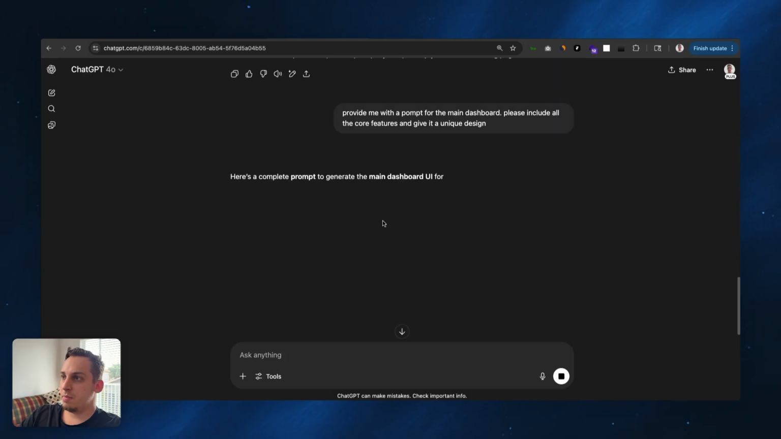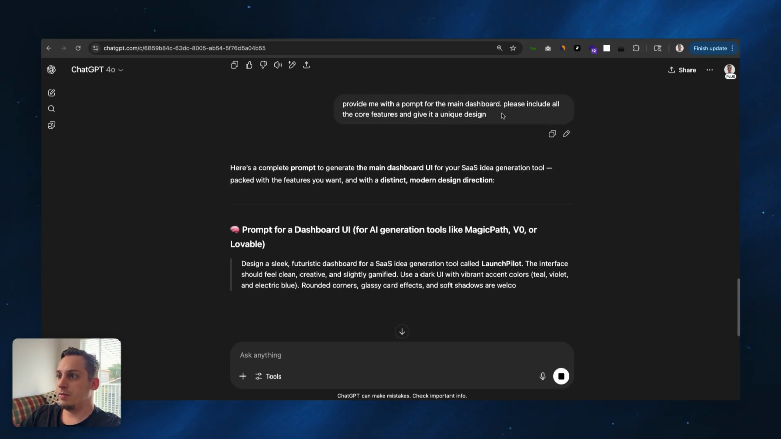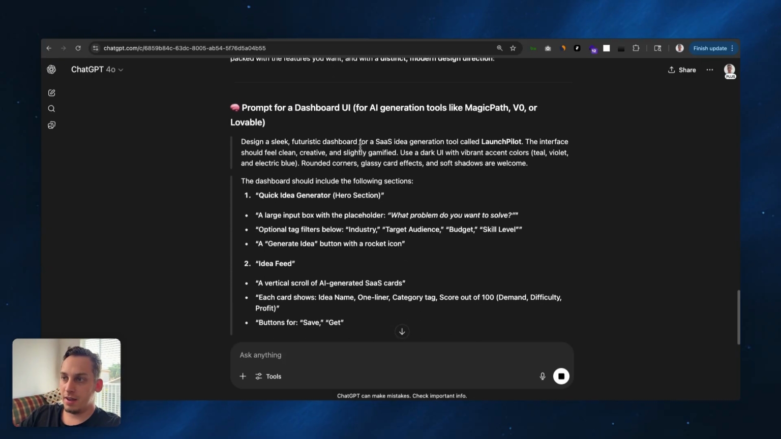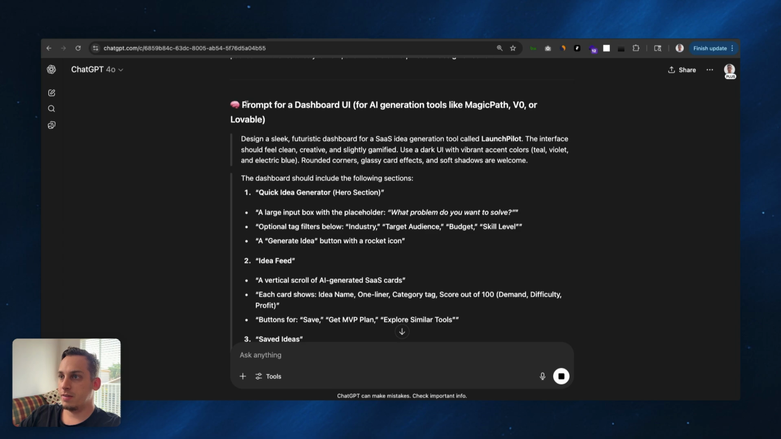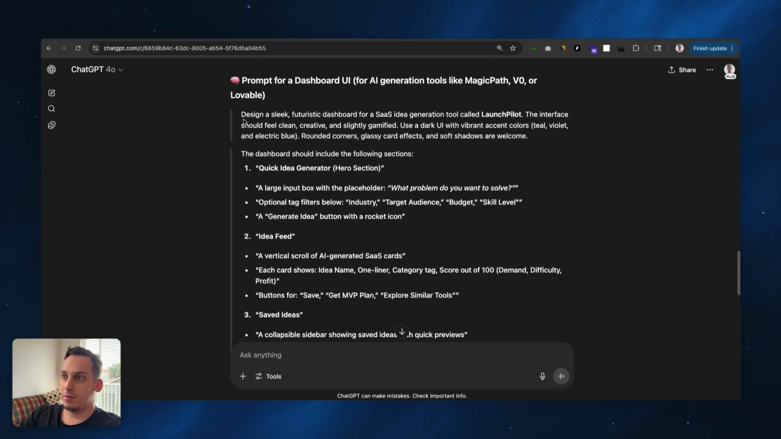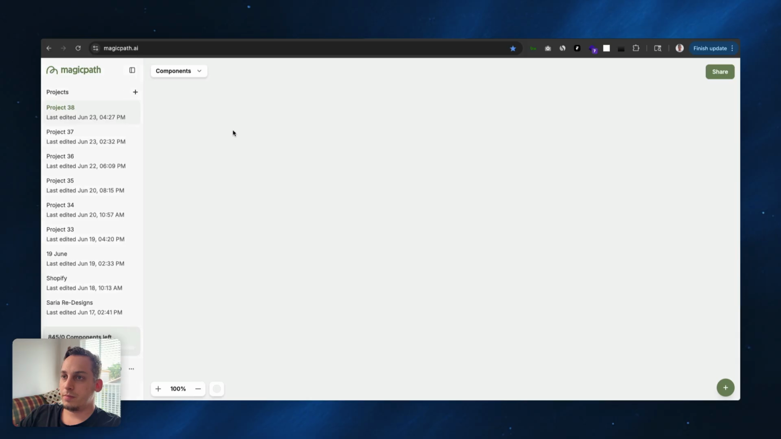So we can say, provide me with a prompt for the main dashboard. Please include all the core features and give it a unique design. So it gives us this nice prompt for the dashboard UI for AI generated tools like MagicPath, V0, or Lovable, right? So let's just copy this. And that's where the next tool comes in, which is called MagicPath.